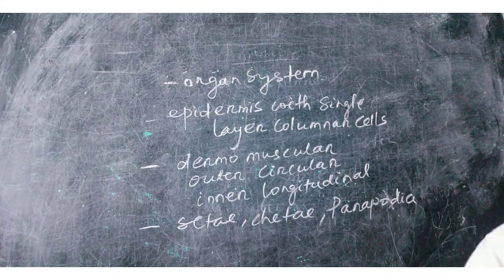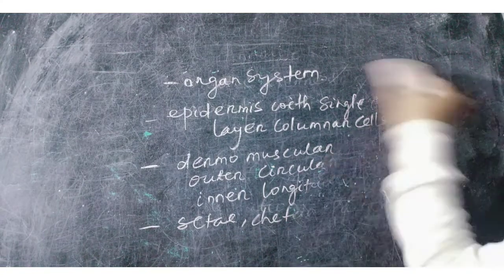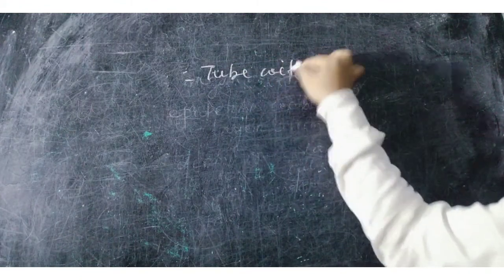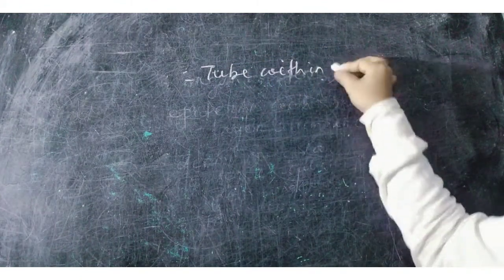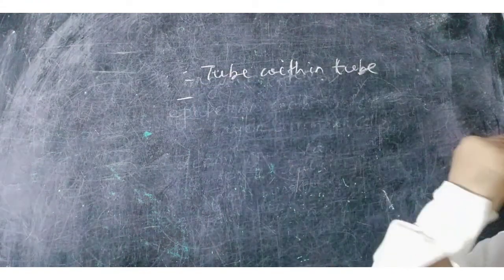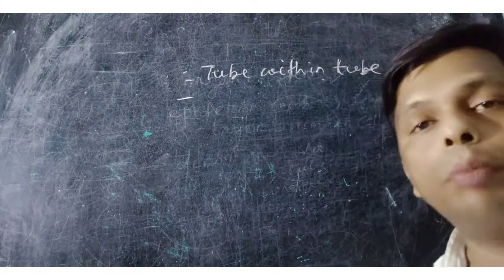If you see the body plan, a tube within tube type of body is found in Annelida. The coelom is schizocoelom, not enterocoelom.